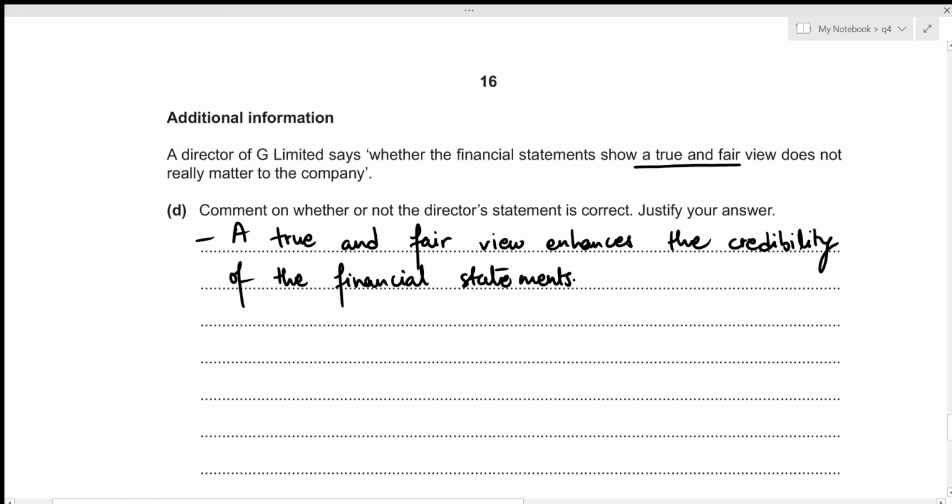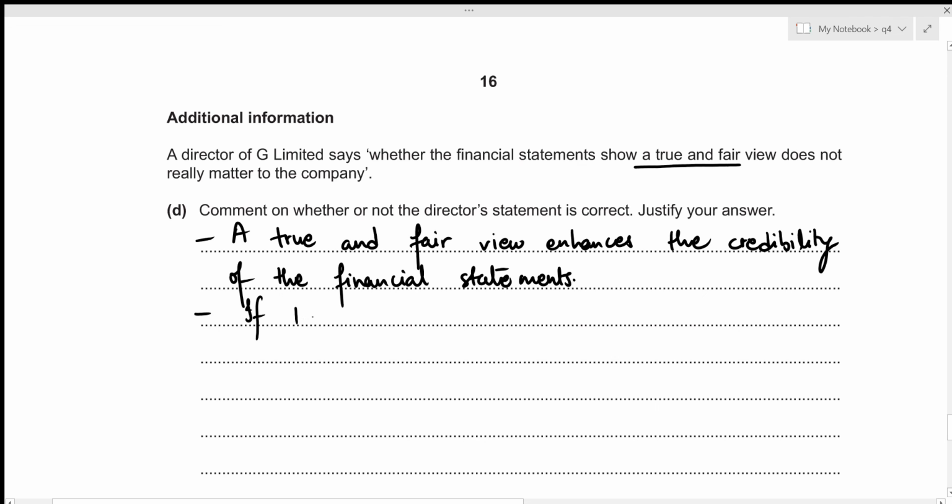And we also know that if the financial statements do not show a true and fair view, then a qualified audit report will be received, which basically means that the auditor will figure out that the statements do not show a true and fair view, which means that those financial statements cannot be published. Let's write it down.